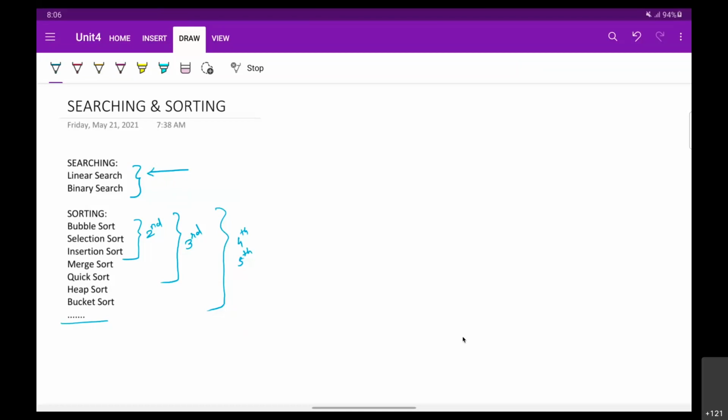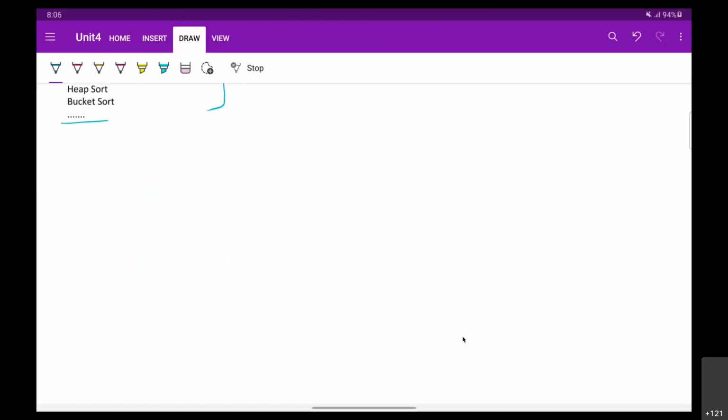Well, so let's go through a linear search first, which is very basic and a simple searching process. Binary search is something that you are going to learn in the next semester, and I don't want to make you more confused about searching part right now. So we will see the linear search in this semester at this place. So we'll go for the first one, searching: linear search. Okay.